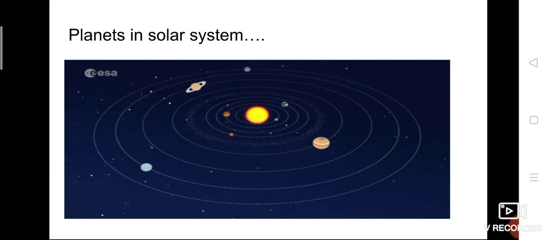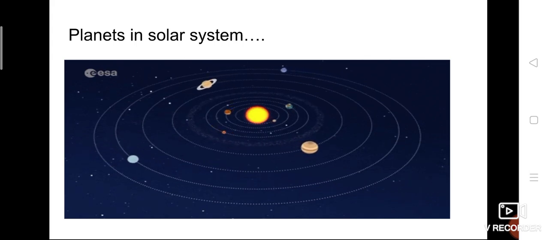Because most of its surface is occupied by water, hence it is called the blue planet. Next to Earth, it is Mars. Mars is red in color because of its high content of rock rich in iron. And Earth and Mars are twin planets because both have the same mass.